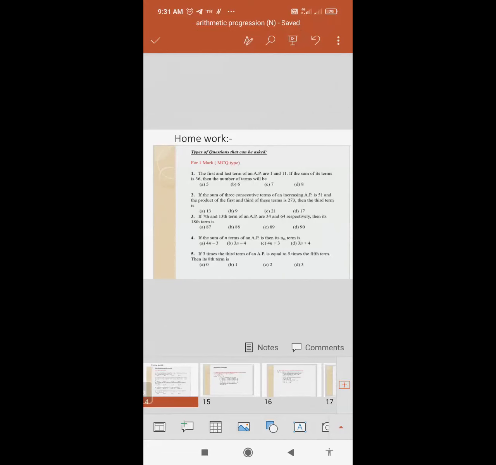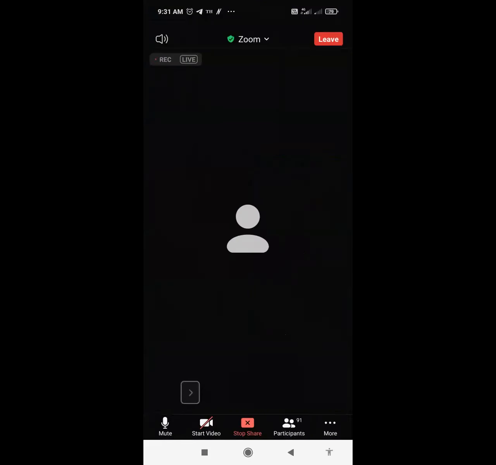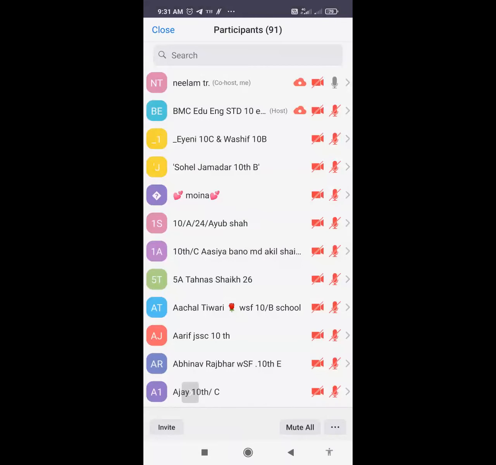So the next type of question they are asking in your board exam. I hope till here everything is clear to the class. Have you taken down the homework of 1 mark MCQ? Raise your hands.